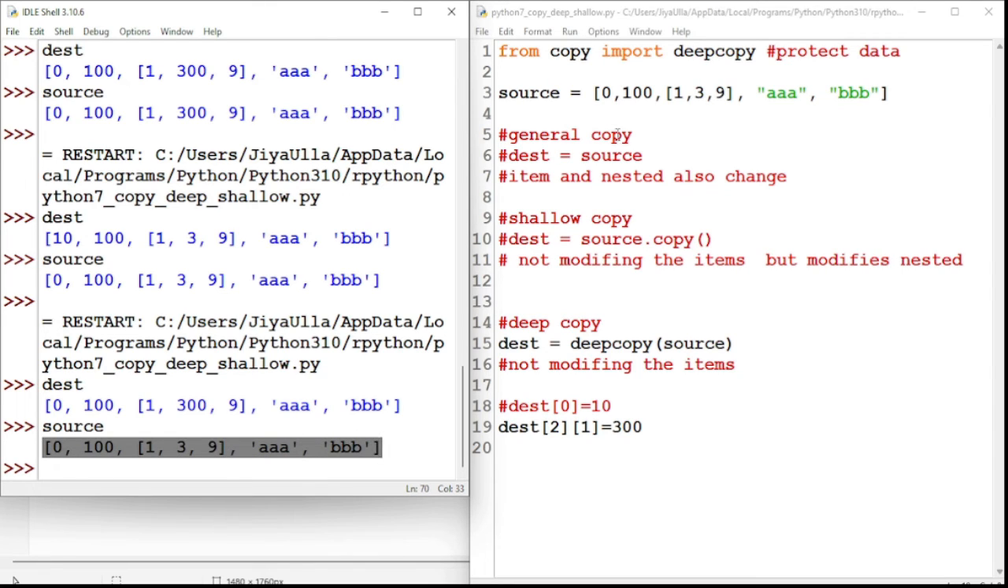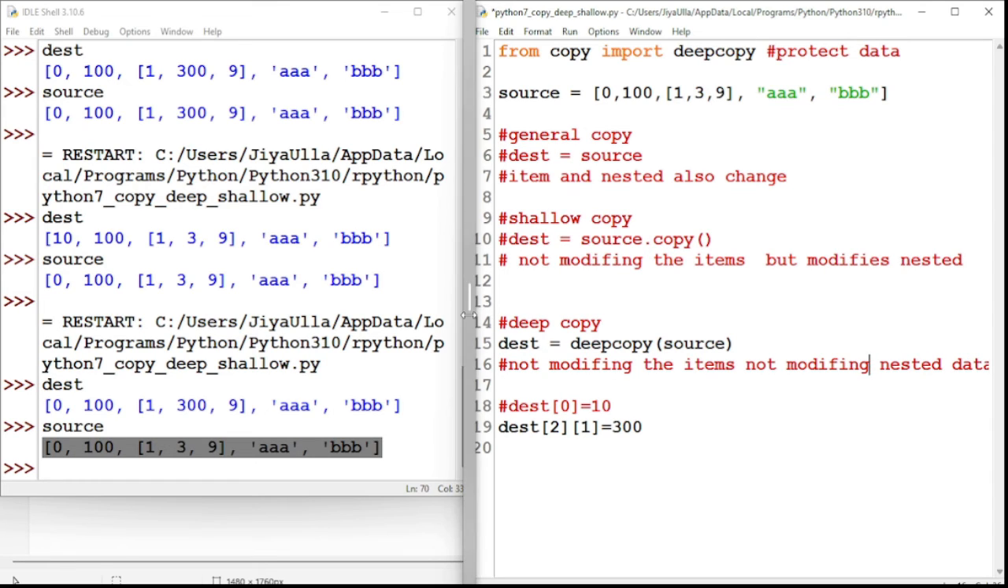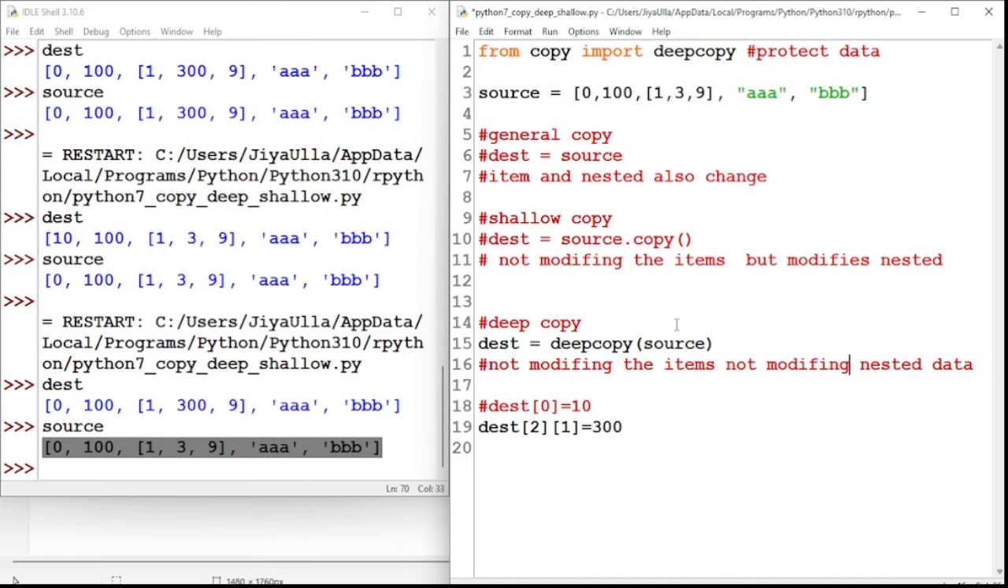It is not modifying any source data. The source data is the same as the source which was provided. It is neither modifying the items or data present in the list, nor the nested data. It is not modifying the nested data, so deep copy is very good. Do you understand what I have told?